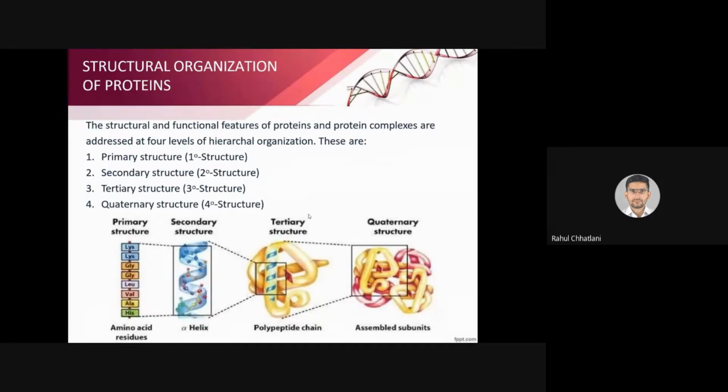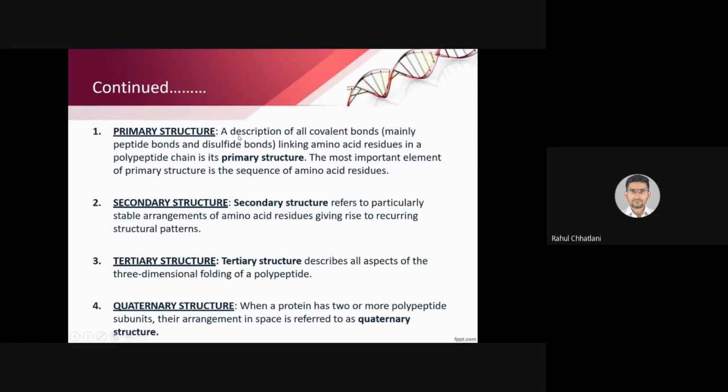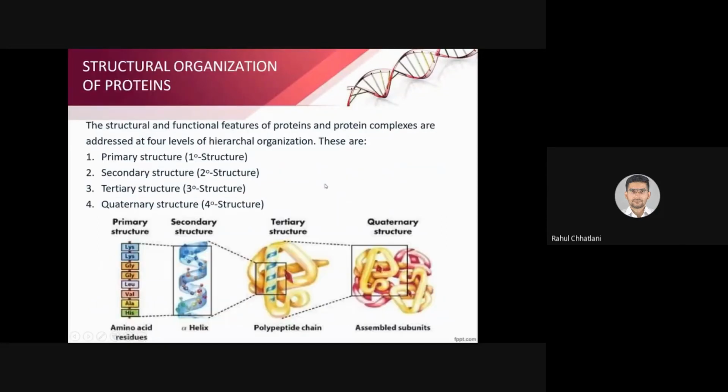And last, many tertiary structures assemble and form a subunit, which will be a quaternary structure. So, primary structure is the description of all covalent bonds linking amino acid residues in the polypeptide chain. The most important element of primary structure is the sequence of amino acids. Yes, this sequence is the most important.